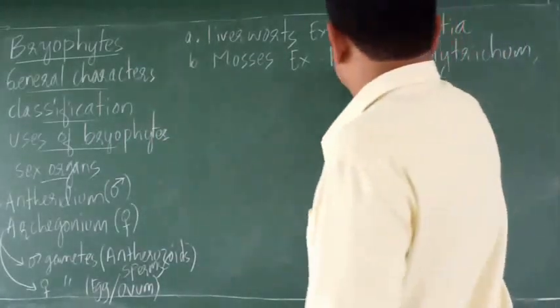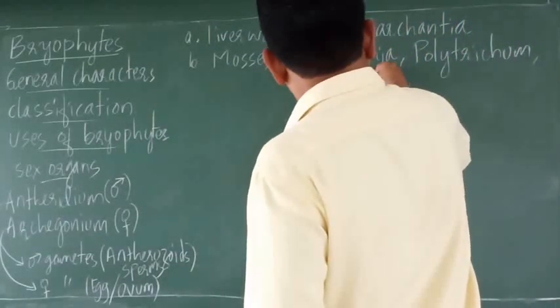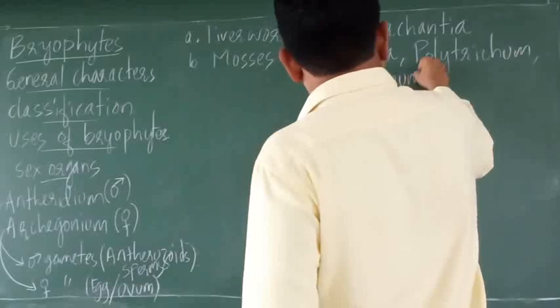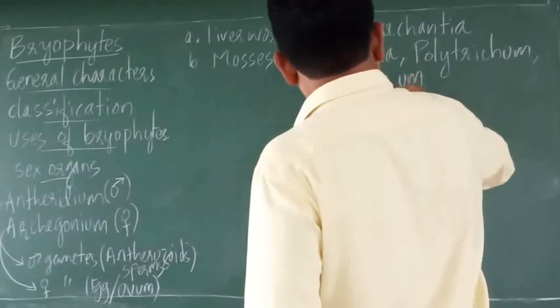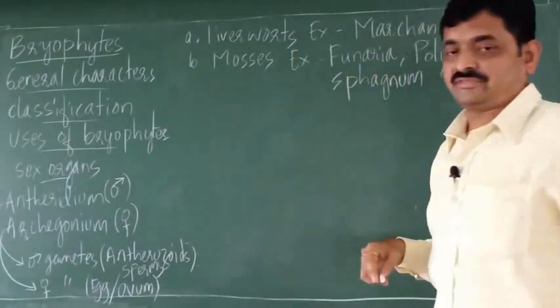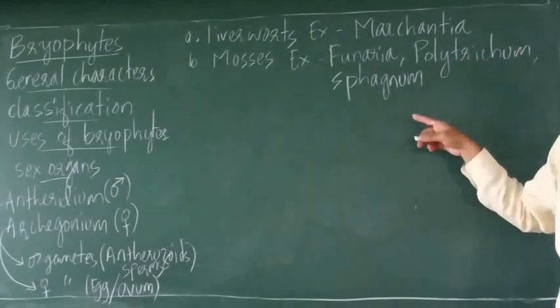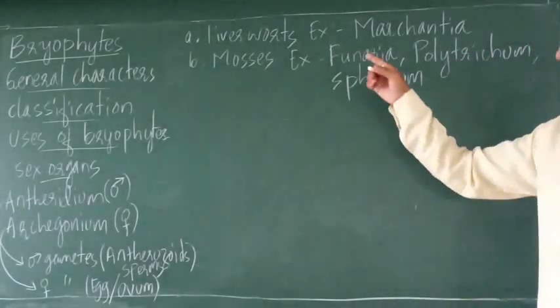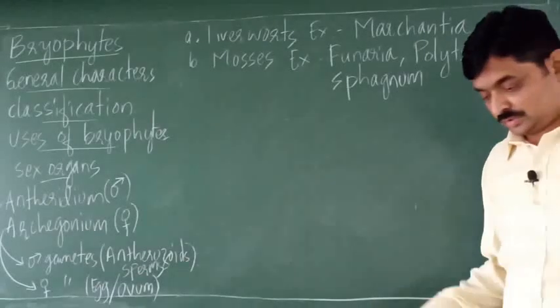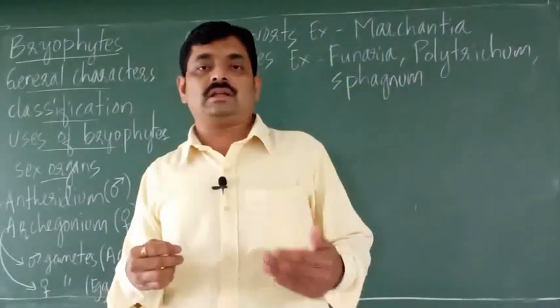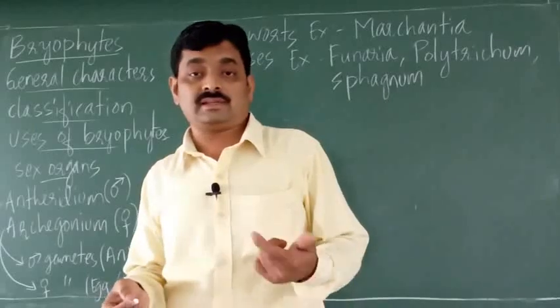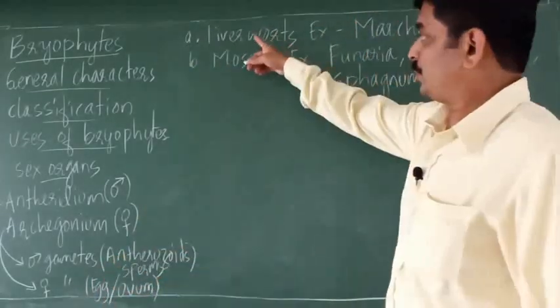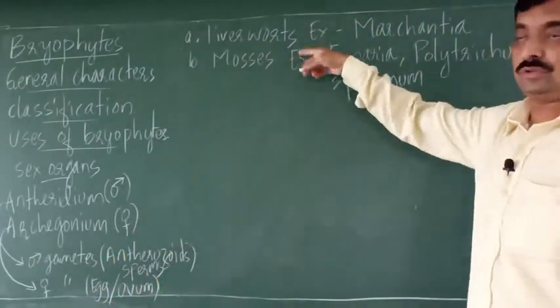Another example is Sphagnum. So Funaria, Polytrichum and Sphagnum. These are the common examples of mosses. So you may expect a question, write the classification of bryophytes with examples. So you should know this.